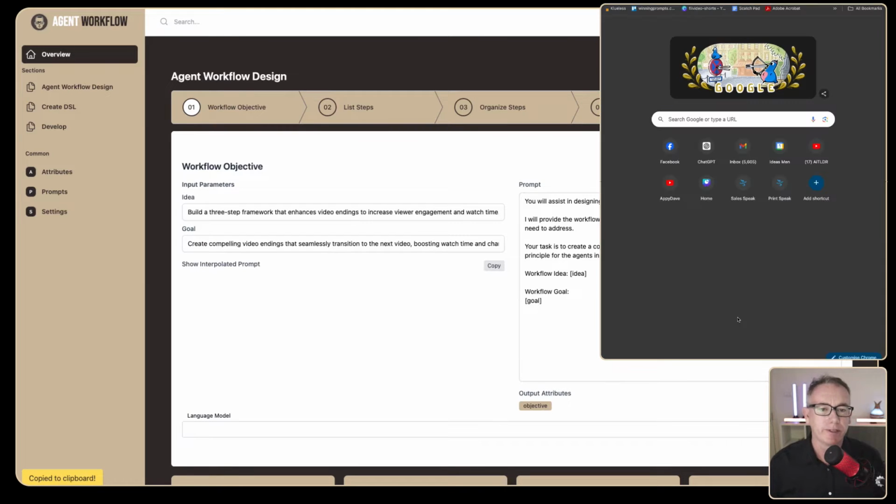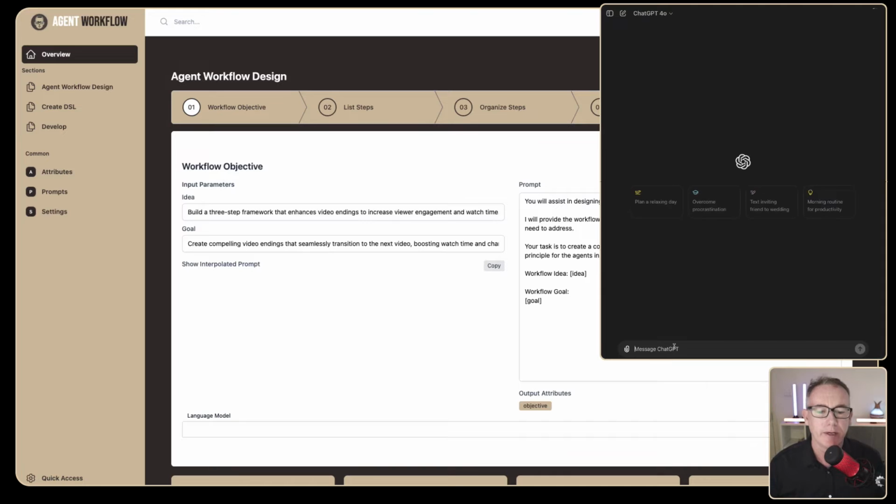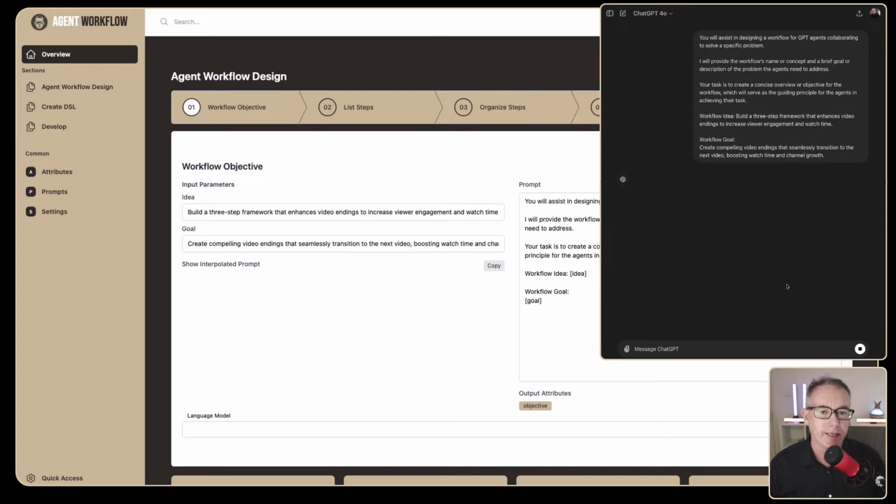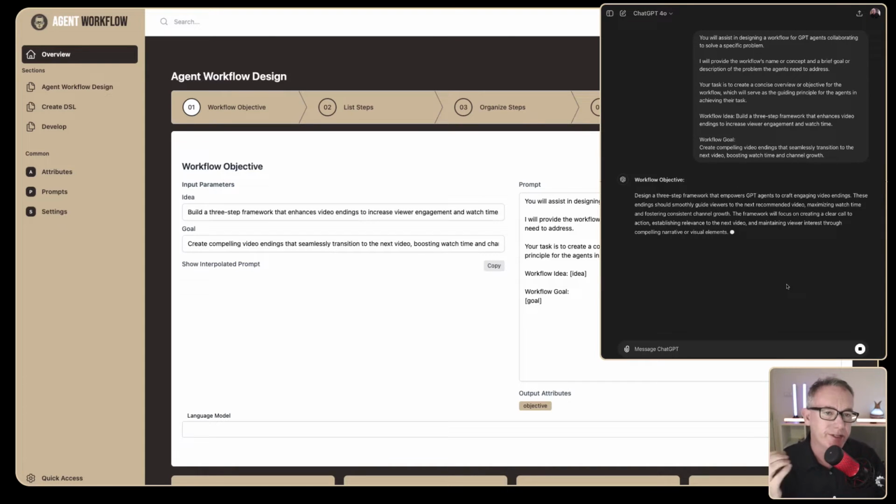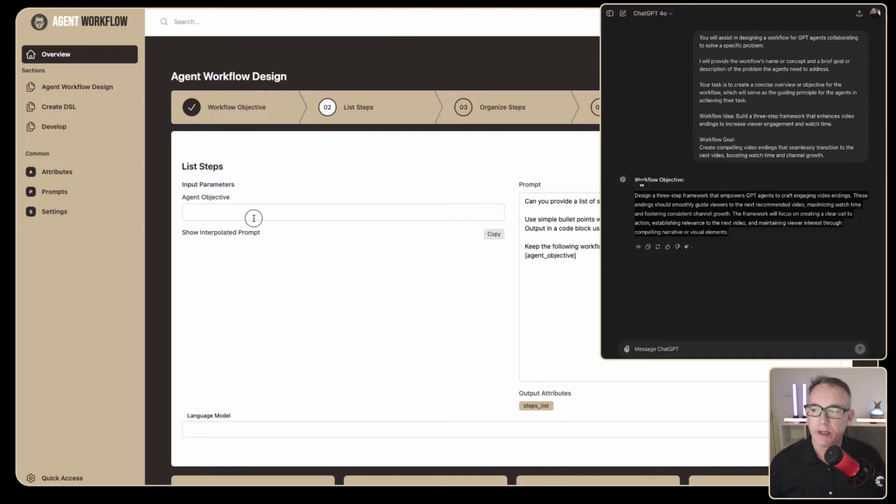I think we will start a new ChatGPT window and paste the information in. What we're looking for is just an objective for this agent workflow. So that looks very clean to me. We'll copy it, and we'll just move to the next step in the workflow, which is getting a list of steps that we might want to do.